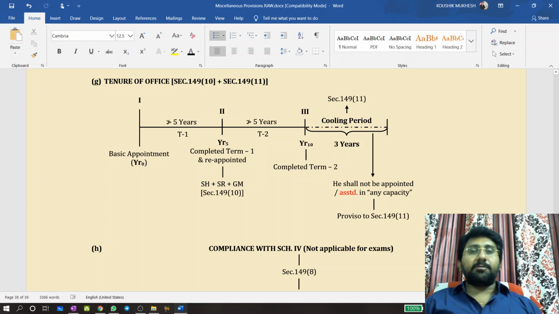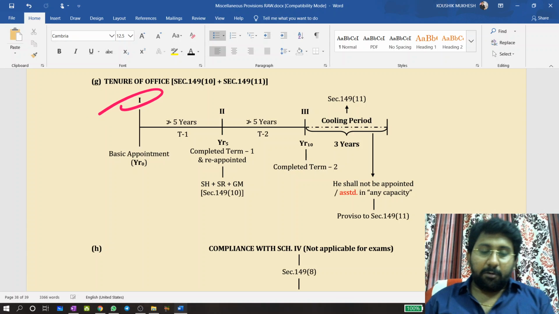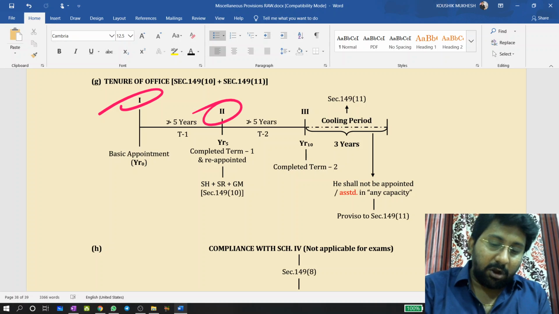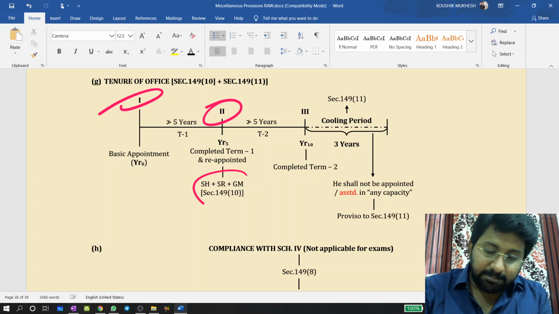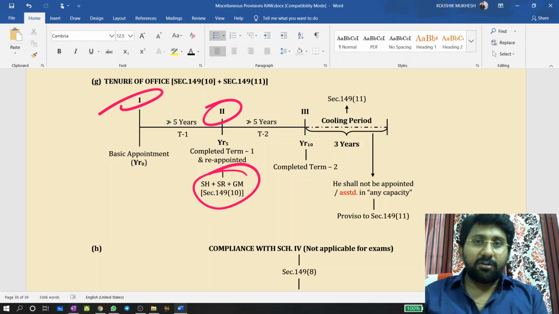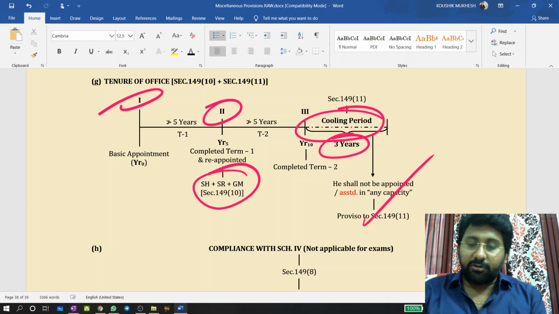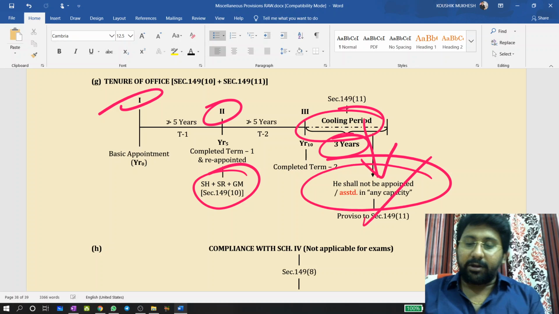Tenure of office. Subsection (10) and (11) talk about tenure. Once an independent director is appointed, he can continue for a period not exceeding 5 years for the first time. For the second tenure, you can get appointed but must pass a special resolution, and again continue for 5 years. After that, take a cooling period of a 3-year gap. After that, you can be appointed. During this cooling period, you shall not be appointed or associated with the company in any other capacity.